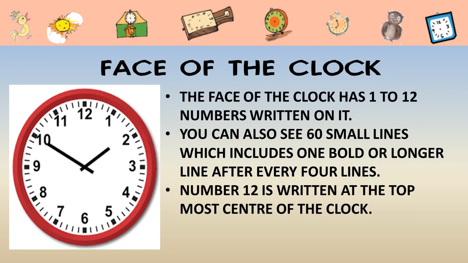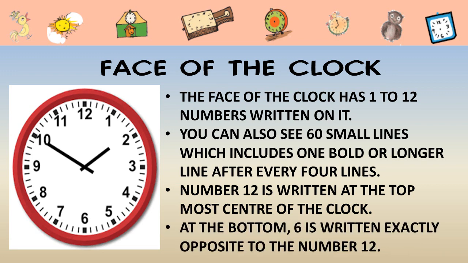Number 12 is written at the topmost center of the clock. At the bottom, 6 is written exactly opposite to number 12. If you see here that this number 12 is always written at the topmost center, and in any clock you will find this number is written here only. You can never find this number written somewhere else like here, here or here. You will always find 12 written at the topmost center, and exactly opposite to that you will find the number 6.